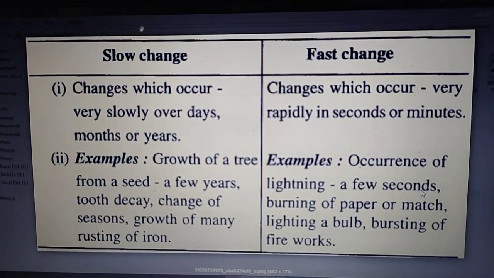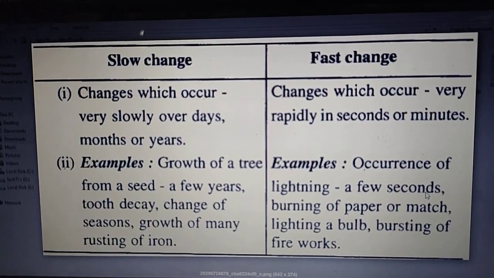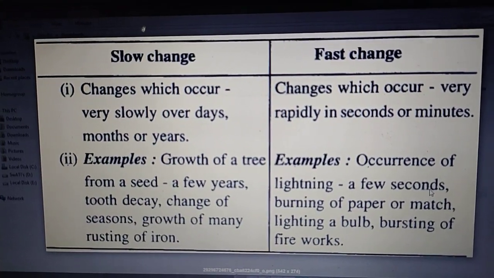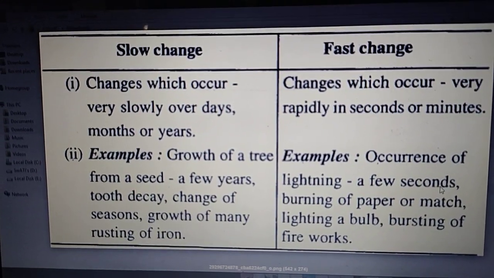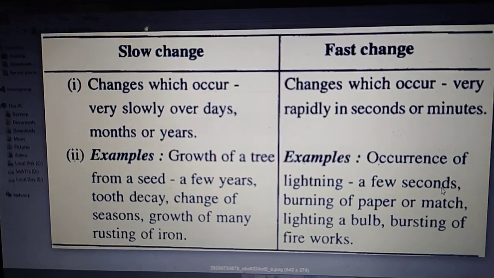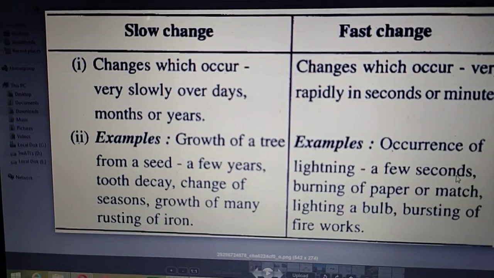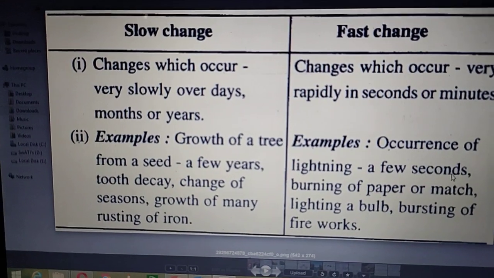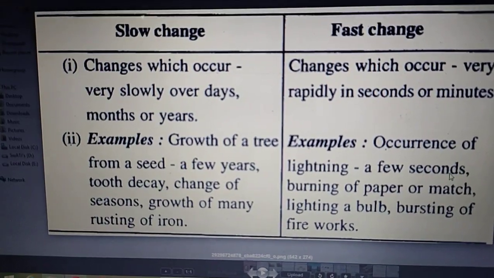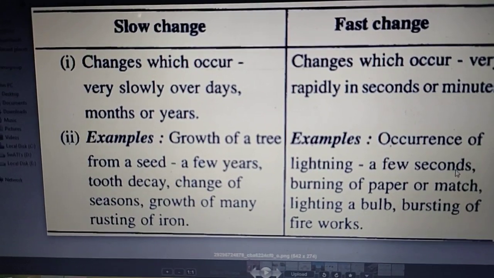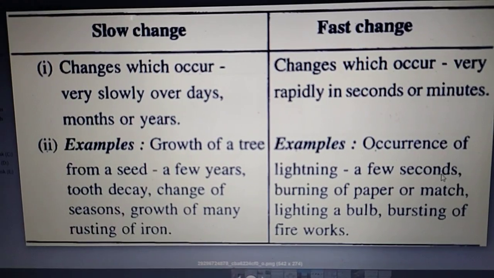Now the second classification of changes, fast and slow changes. What are these changes? Slow changes are changes which occur very slowly over days, right? The changes which take longer time to occur are called slow changes. Months or years it may take. For example, growth of a tree from a seed takes a few years. Then tooth decay, change of seasons, rusting of iron. These are examples of slow changes.